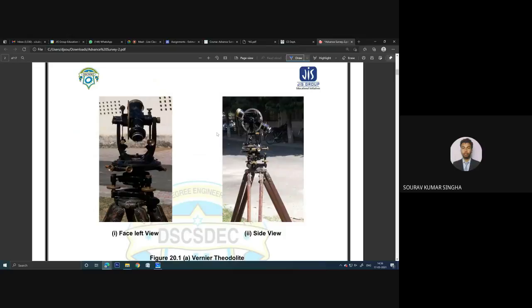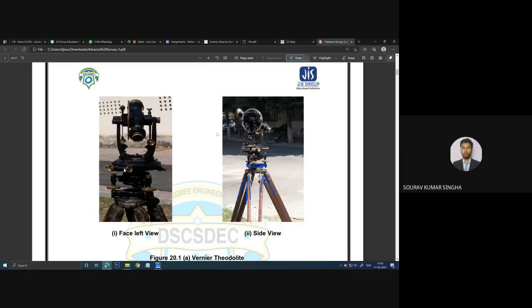Now, you can see this is the tripod. I hope you have seen it in the lab as well. If you go into the lab in our survey department, these are basically tripods. Above the tripod, we have this thing, which is called the trivet, and let me show you the zoom view.